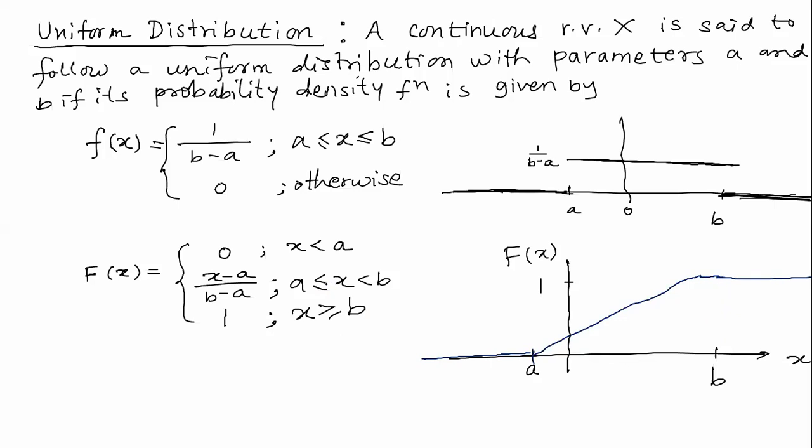Now you can see the distribution function is continuous, and that was the alternative definition. I have already told you that if a random variable capital X takes either a finite or countably infinite number of values, then we say that it is a discrete type of random variable.